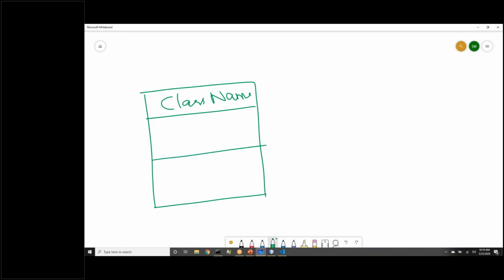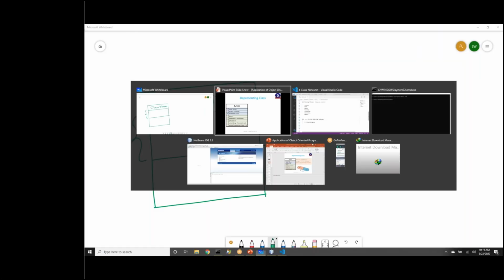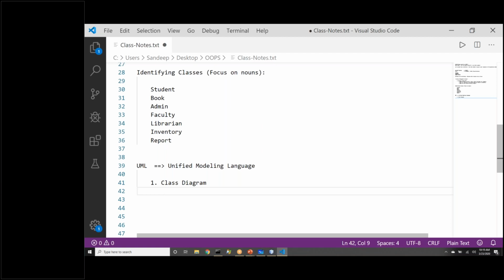Then you have two more sections in this class diagram. This section represents attributes, absolutely. We can call it attributes, fields, or properties. There are various names we can give to this, right? So in class diagram, on top we will have the class name. Then we have attributes, or we can call them fields, or properties. These actually describe our object.